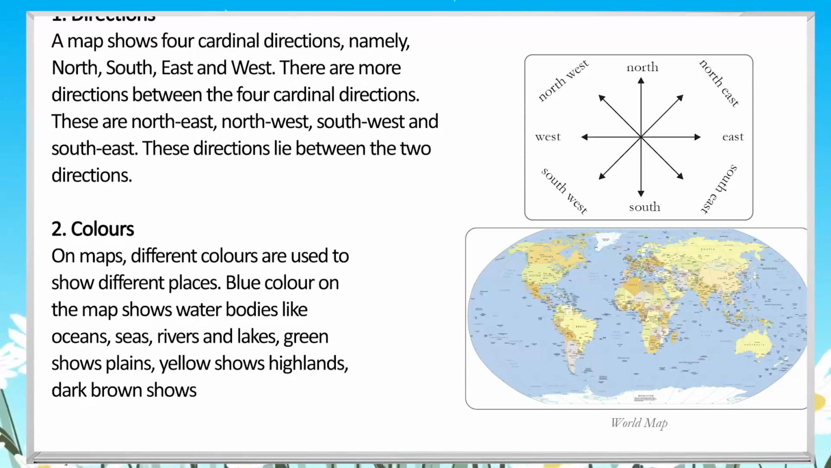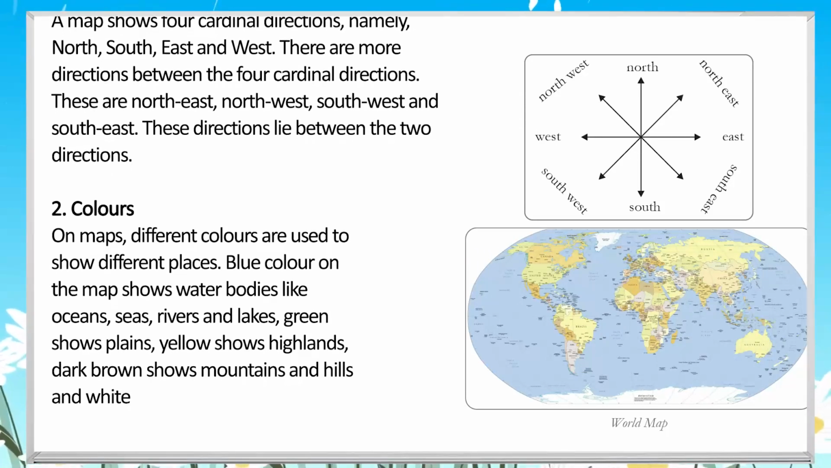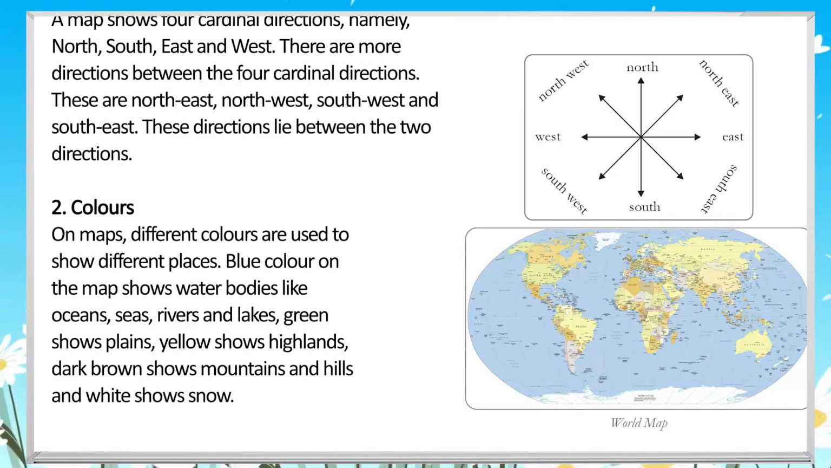2. Colors. On maps, different colors are used to show different places. Blue color on the map shows water bodies like oceans, seas, rivers and lakes, green shows plains, yellow shows highlands, dark brown shows mountains and hills and white shows snow.